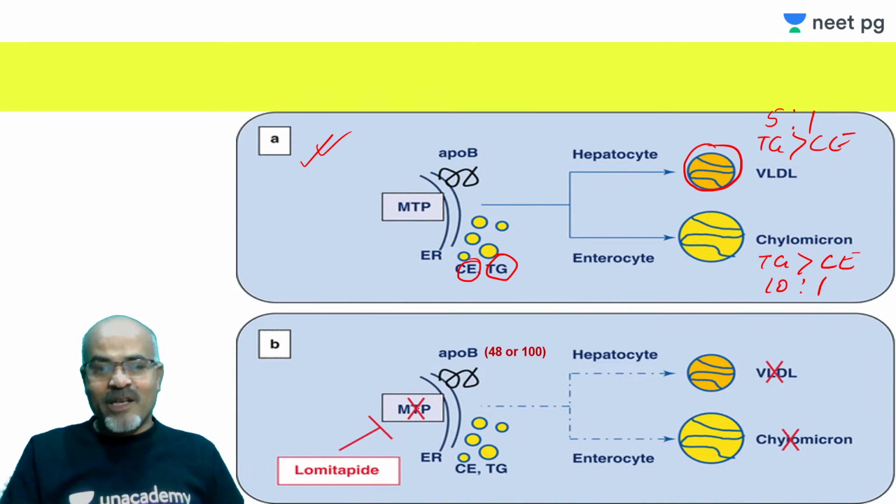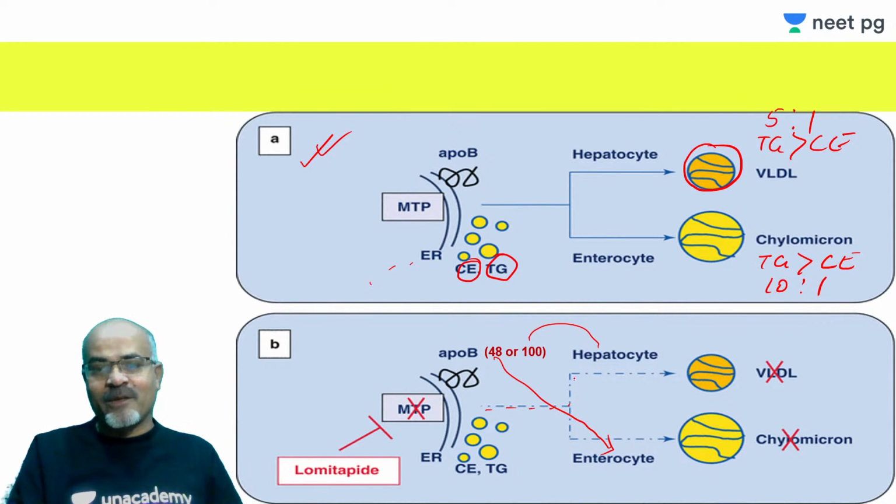But once MTP is blocked by lomitapide, and this ApoB, anything can be B48 used in enterocytes, and this B100 is used in hepatocytes. So what happens? VLDL and chylomicron cannot be formed. These are all, you can see, the broken line.